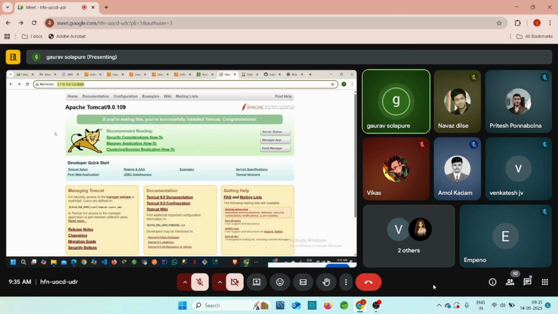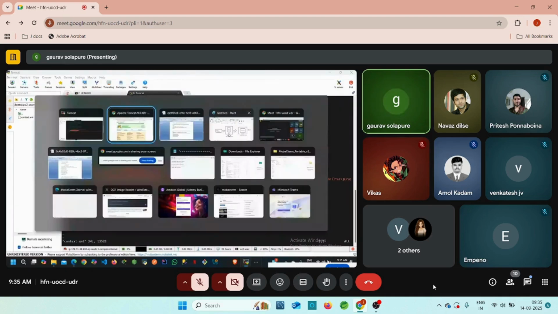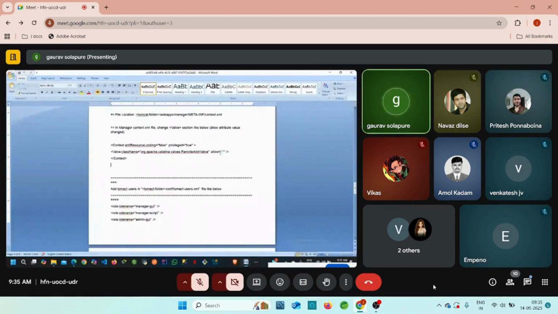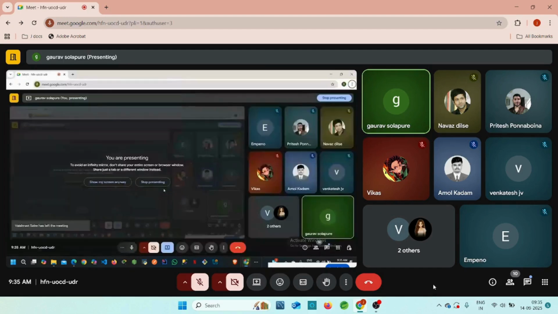So every public IP, please allow to enter into this manager app. For that we need to remove this one and add only dot and star there. It means allow for every public IP, or allow for all public IPs. Are you guys clear about this one? Everyone? Yes, Pritesh, Amol, Venkatesh, Vikas. Yes, guys.